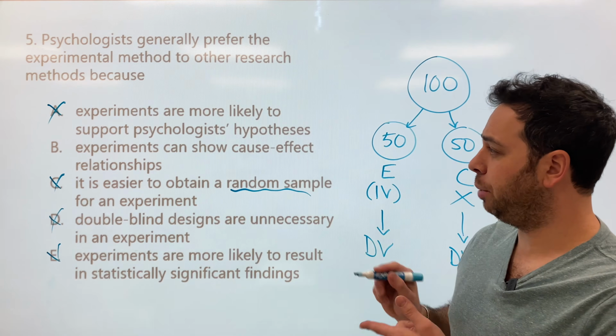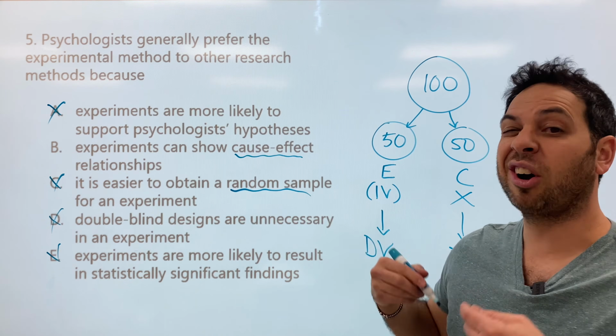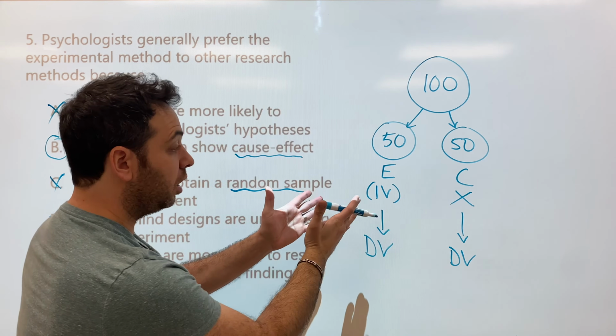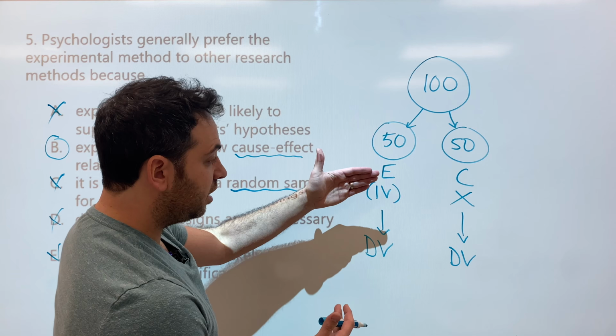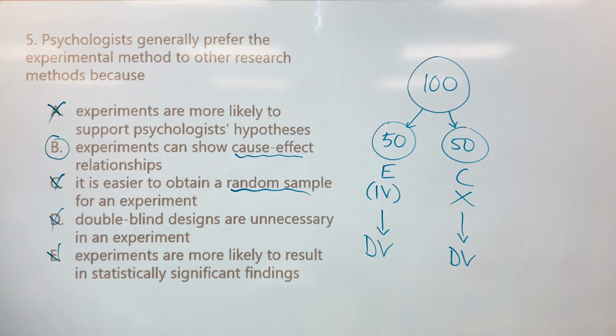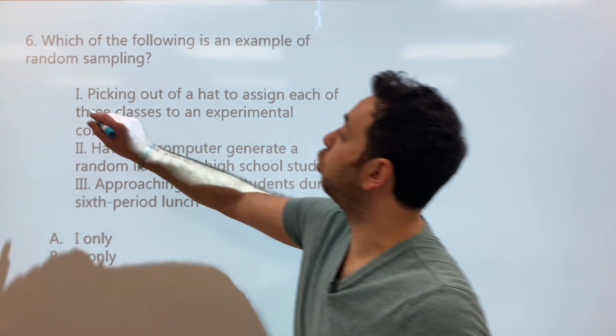Which leads us to B. Experiments can show cause and effect. When we talk about causality, that's why we do experiments. We isolate a variable and we want to know, does this have an effect on our dependent variable? Our answer is B. Number 6, which of the following is an example of random sampling?